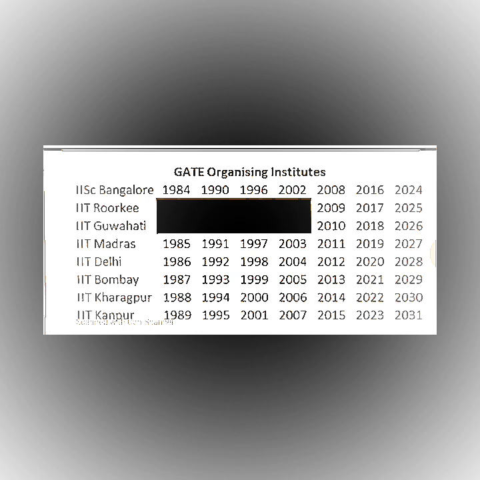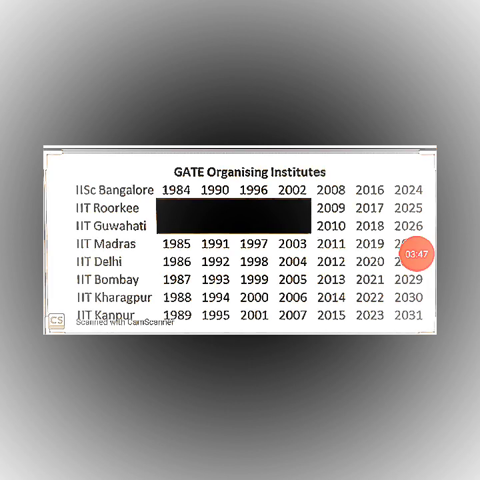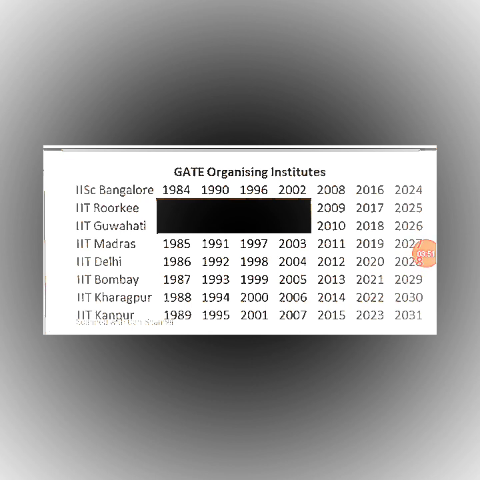Here I am showing you that the first column is the GATE conducting institute and all the remaining columns are the years in which they already conducted the exam or are going to conduct the exam. If we see the sixth column, in 2016 IISc Bangalore conducted the exam, in 2017 IIT Roorkee, in 2018 IIT Guwahati, in 2019 IIT Madras, in 2020 IIT Delhi, and in the coming year 2021 the exam will be conducted by IIT Bombay.